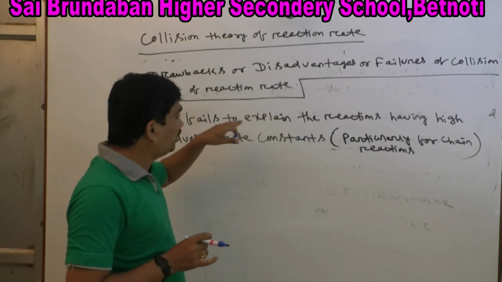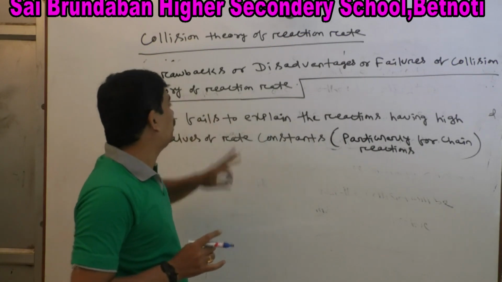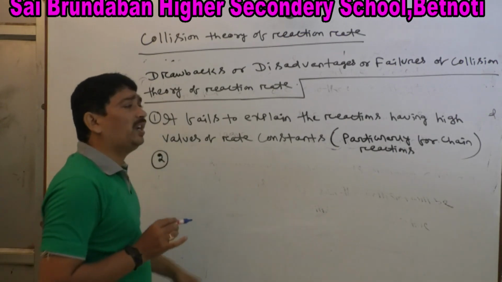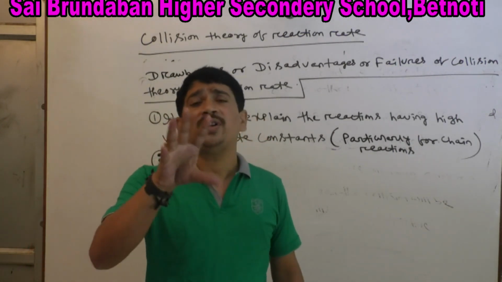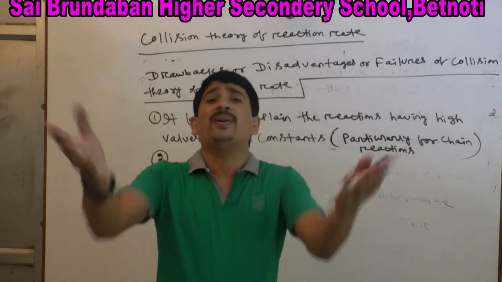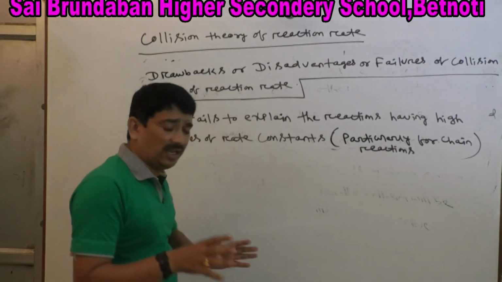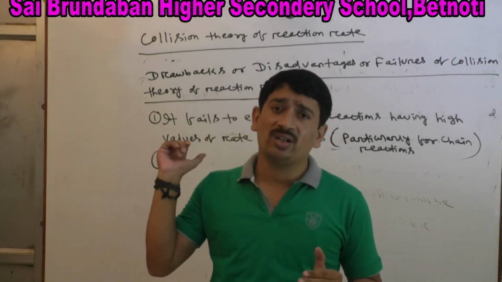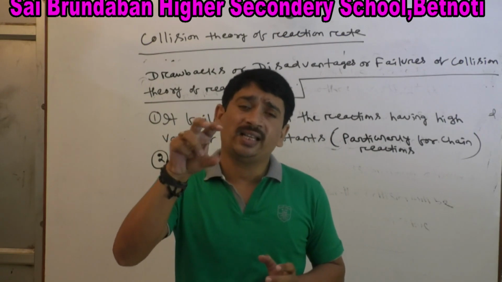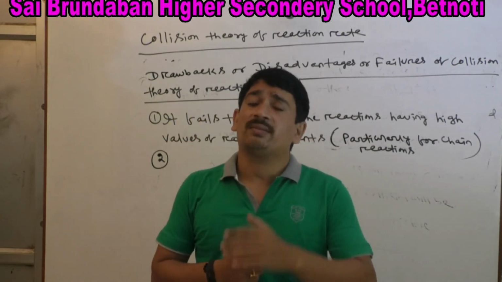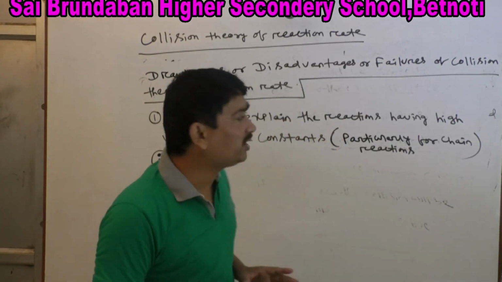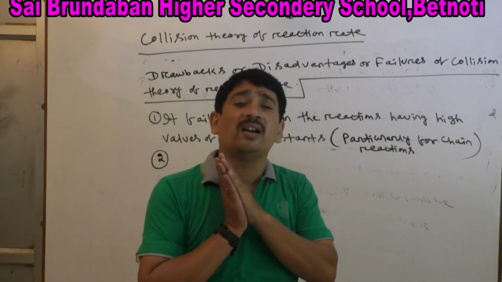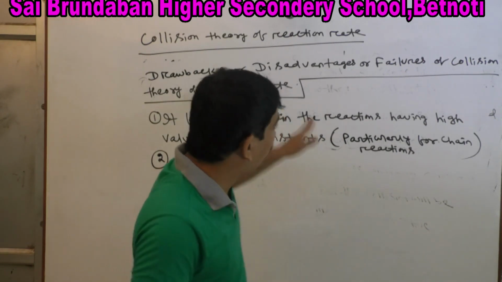These are the major disadvantages or failures of the collision theory of reaction rate. Another drawback: it fails to explain the entropy of activation and the probability factor mathematically. It assumes the reactant molecules' probability because of the collision frequency. In collision theory we are assuming some things, so a probability calculation is applied, but how this is mathematically justified cannot be explained by collision theory.